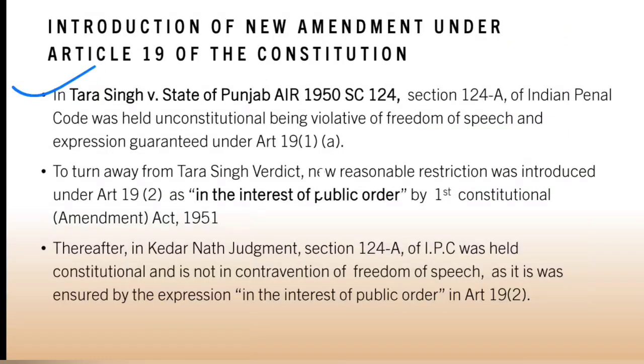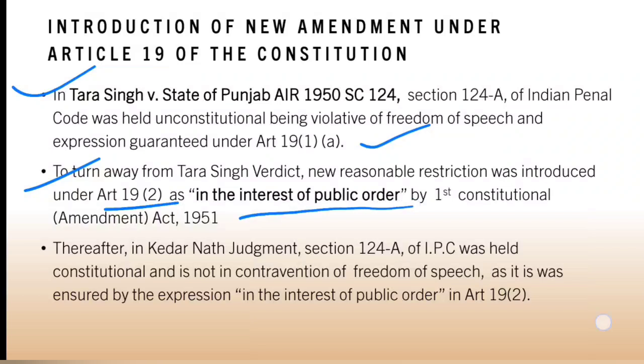Now in Tara Singh versus State of Punjab, AIR 1950 SC 124, sedition was held unconstitutional, being violative of Article 19(1)(a), which provides freedom of speech and expression. After this judgment, Parliament amended Article 19(2), which provides reasonable restrictions over the rights provided under 19(1), and in the interest of public order was also added by the First Constitutional Amendment.